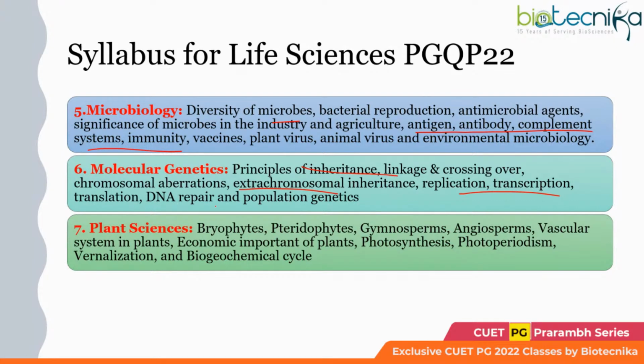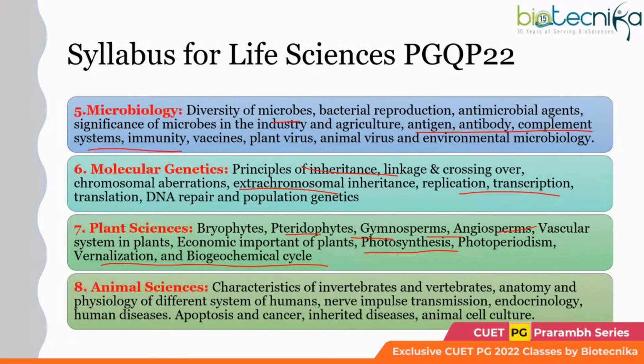Plant sciences: photosynthesis, the biogeochemical cycle, angiosperms, the vascular system, then economic importance of plants, bryophytes, pteridophytes, gymnosperms, angiosperms, all that. And animal science: characteristics of invertebrates and vertebrates, anatomy and physiology of different systems of humans, nerve impulse transmission, endocrinology, human disease. Apoptosis and cancer is again an important topic, along with inherited disease and animal cell culture, right?